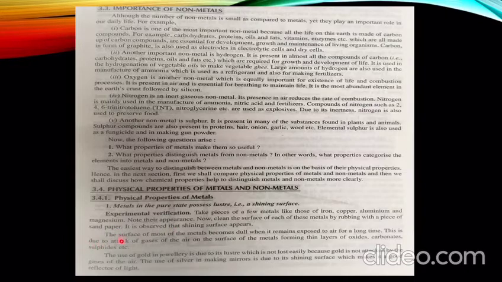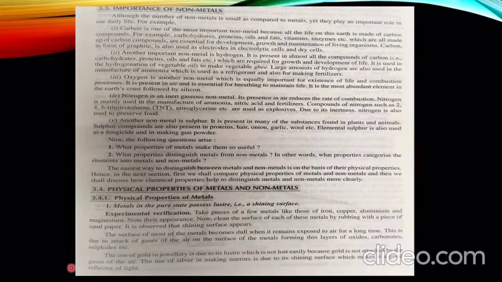Now surface of most of the metals become dull. Why do they become dull? When they are exposed to air, there is attack of gases of the air on the surface of metal and they form the layer of oxide. It may be of carbonates or it may be of sulfides.